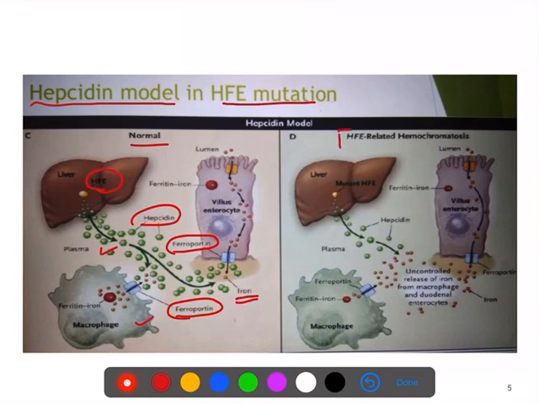So if the patient has HFE mutation, then hepcidin is produced less, and this blockage on the ferroportin is less, and the ferroportin becomes dysregulated, and that can lead to increased iron absorption, which you are seeing in the diagram. And you can also see there is uncontrolled release of iron from the macrophage and the duodenal enterocyte. So this mechanism you should remember, how hemochromatosis develops.